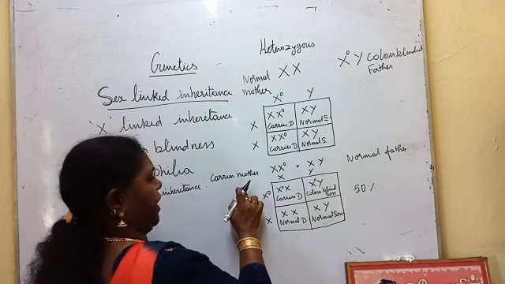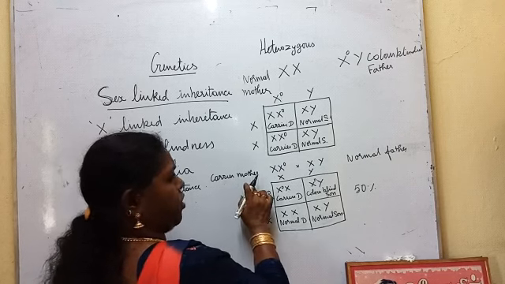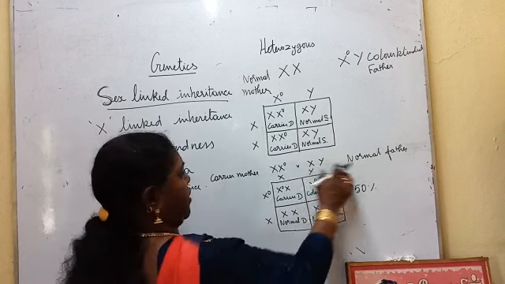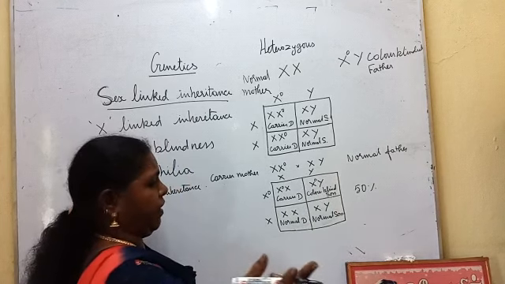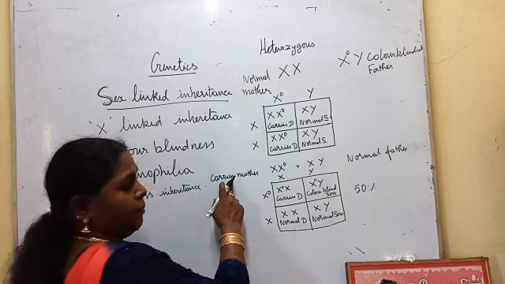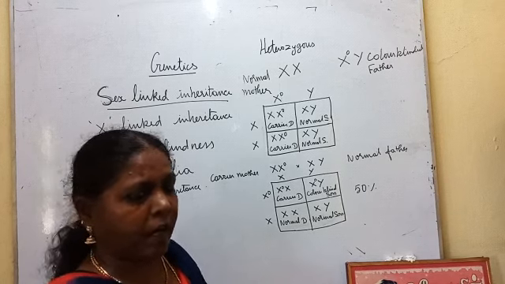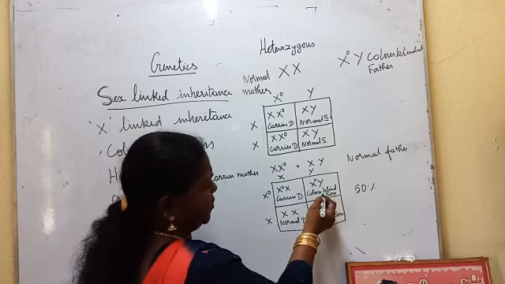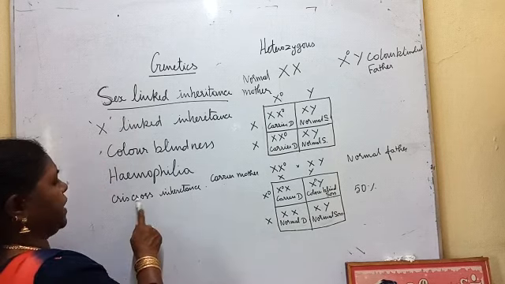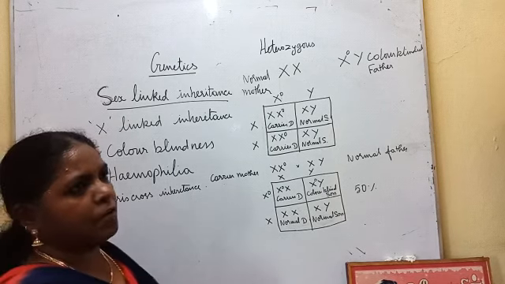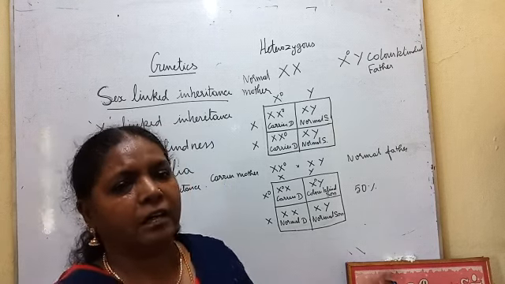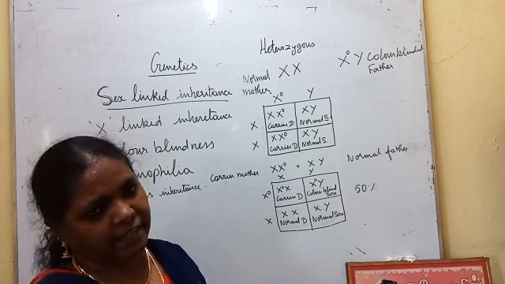Both parents are not color blind. The carrier mother is not color blind, only a carrier. The normal father is not color blind. But if they marry, there are chances of getting a color blind son because the mother is a carrier. So it is transferred from the mother to the son. That type of thing is called crisscross inheritance: from father to daughter, from mother to son.